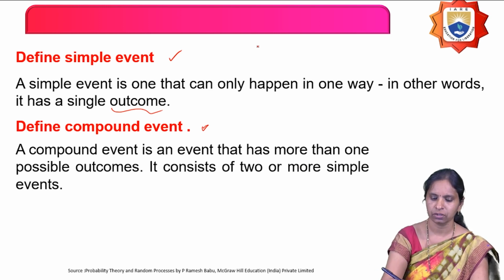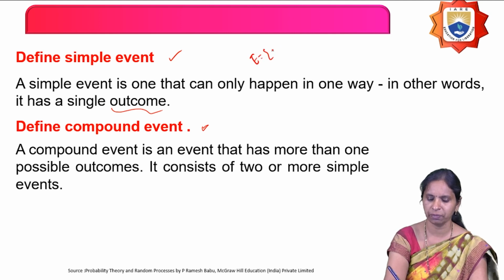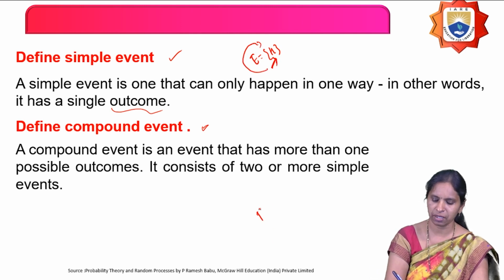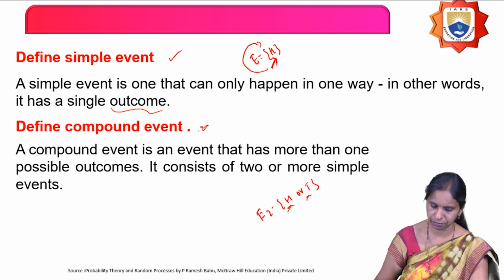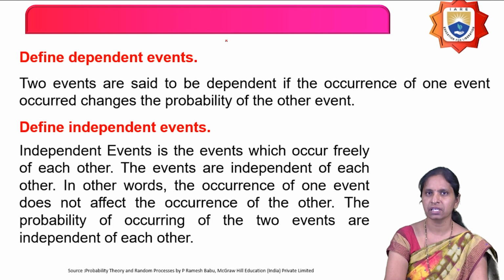Then that type of event is called a compound event. So when I am defining tossing a coin, in that I am defining one event, getting a head only, which has only one outcome. This type of event is called a simple event. For example, in the same experiment, I define one more event, getting either head or tail. Then this event consists of more than one possible outcome. Therefore, it is called a compound event.